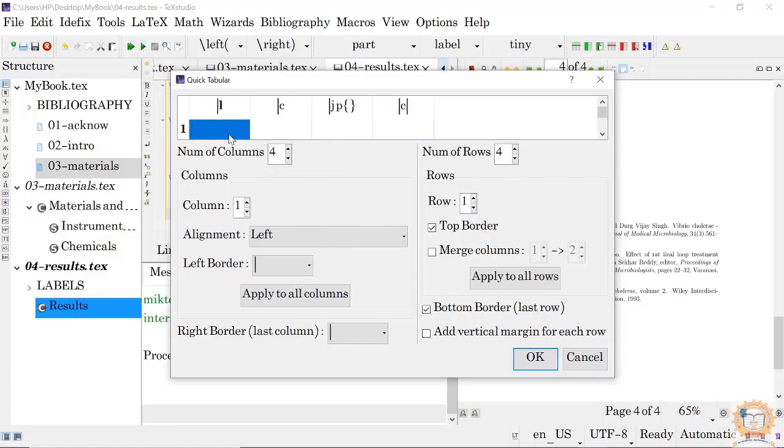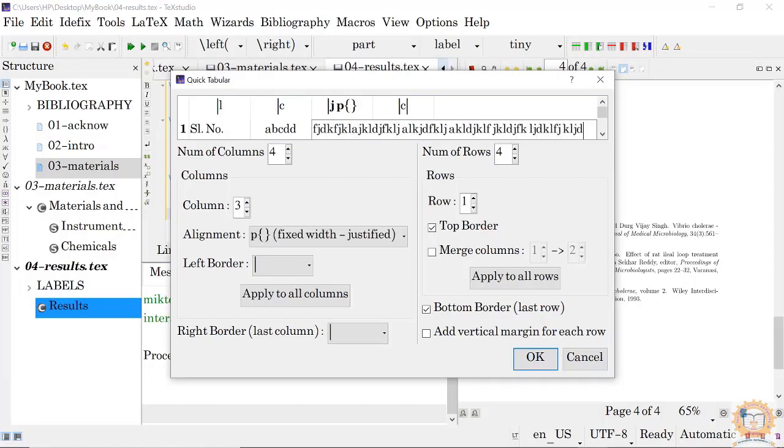Now you type your table. Okay, or you can type here very inferior better, like this. Then come to the next one, something here like this.